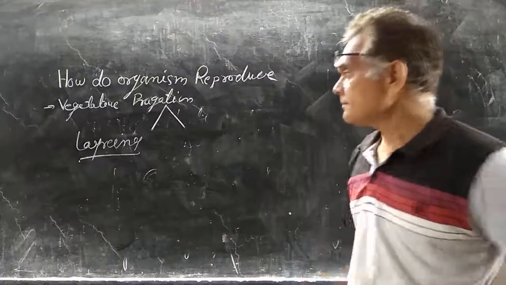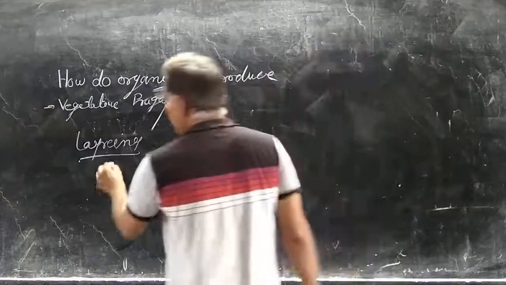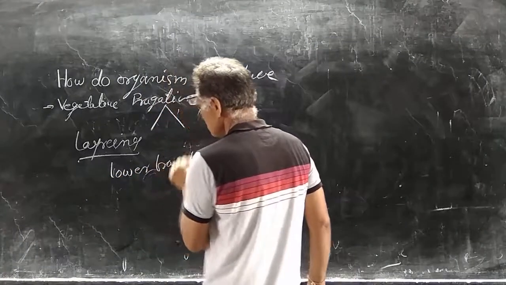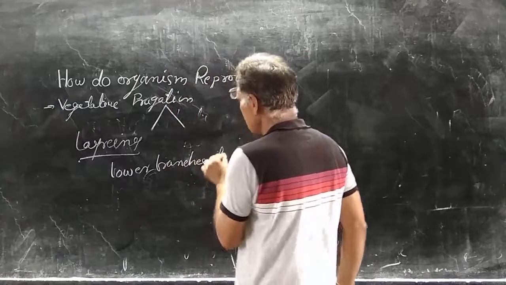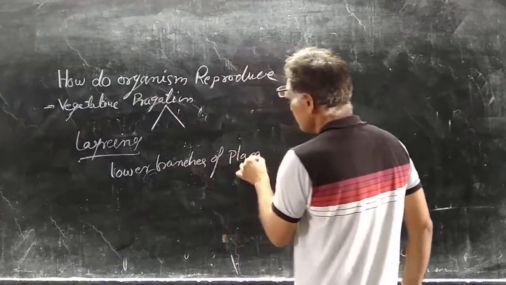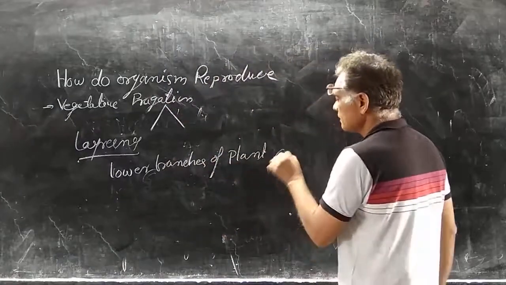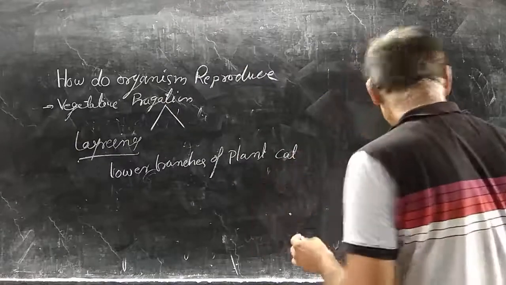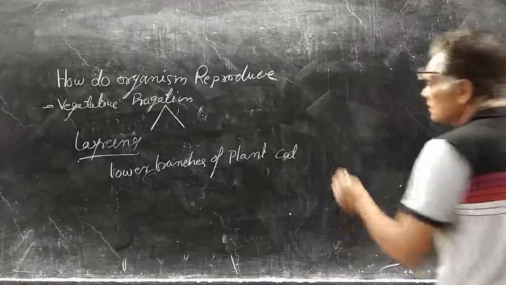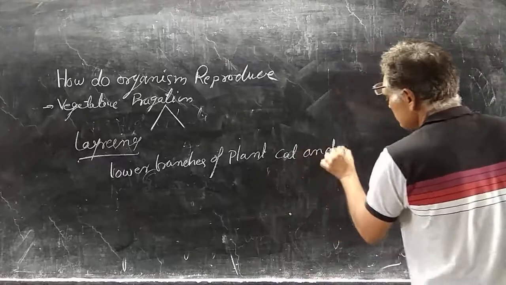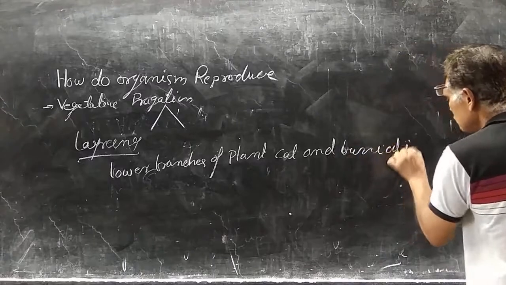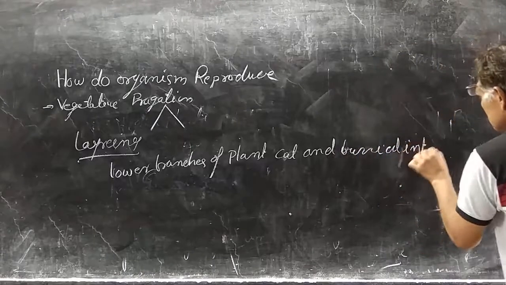In layering, the lower branches of the plant are given a small cut and buried into soil.